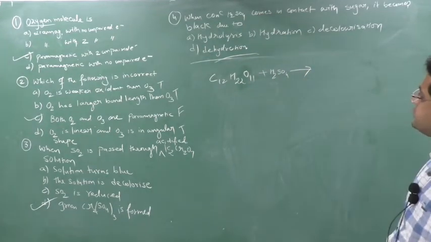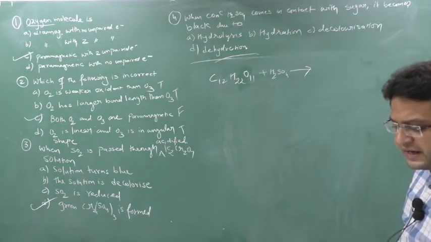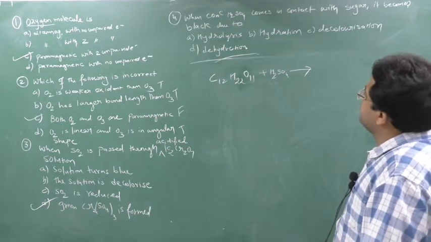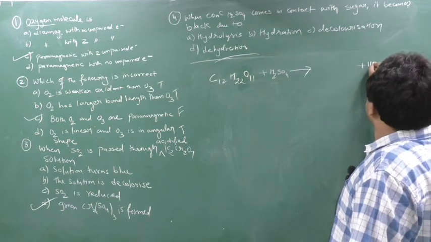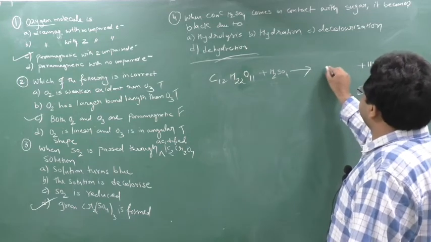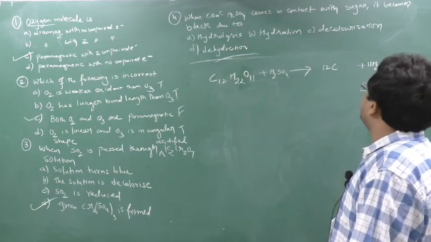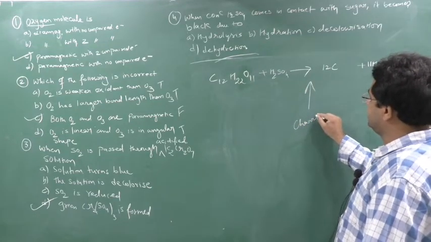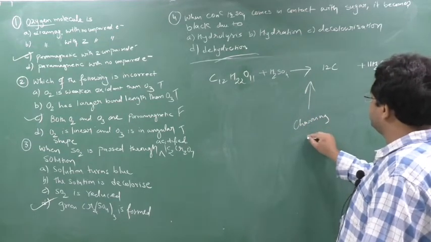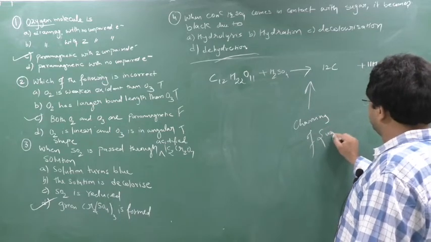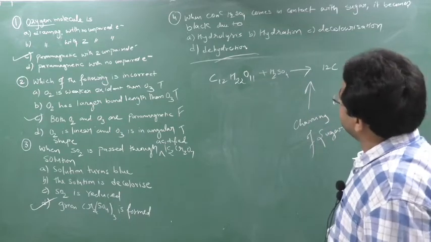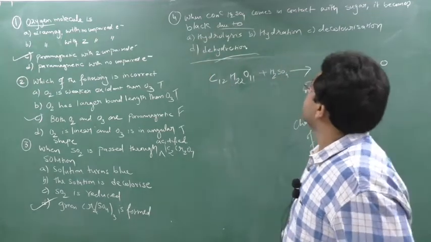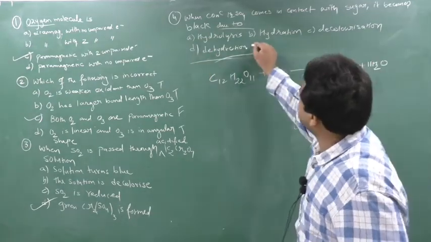As you know, H2SO4 is a dehydrating agent, so all the water molecules will be burnt out and the remaining will be carbon. Yes or no? This is also called charring of sugar. But here they have asked, it's due to what?